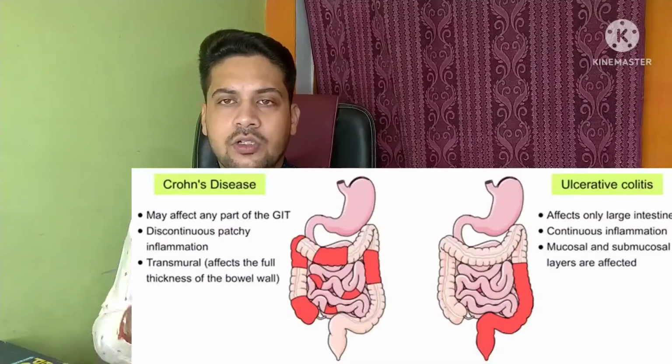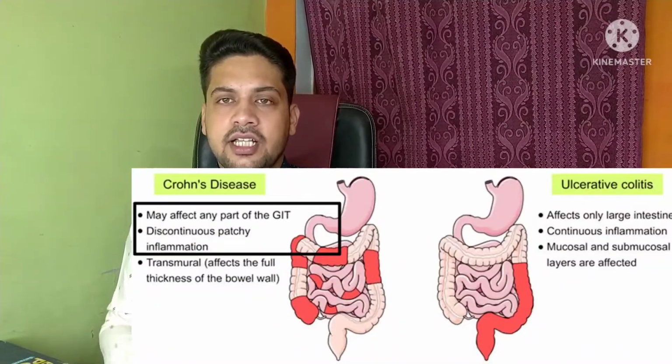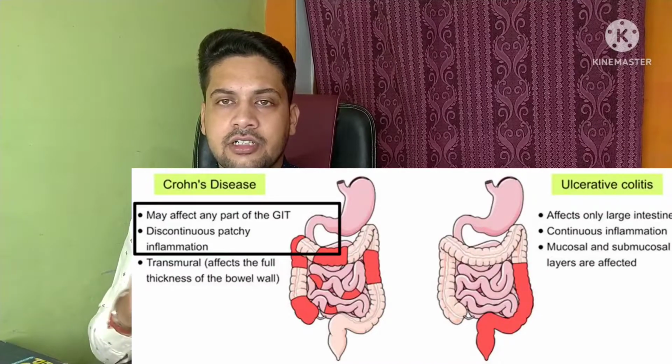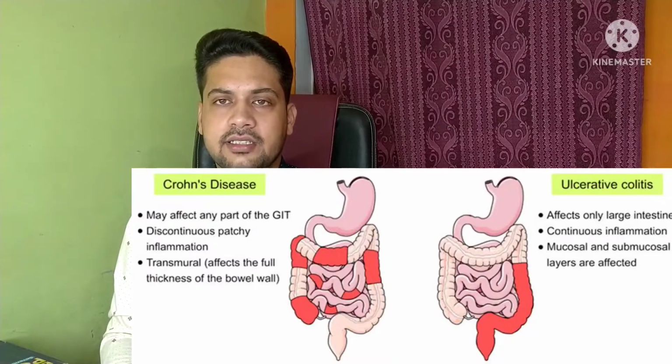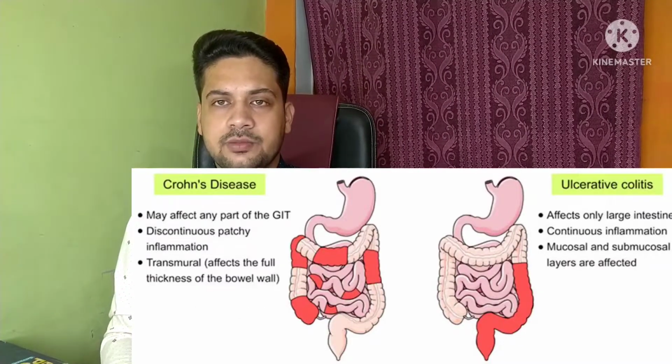Now going to Crohn's disease, Crohn's disease involves the whole GIT system, and it has discontinuous patches, whereas ulcerative colitis is a continuous patch. The most prominent part in Crohn's disease is the ileocecal junction, with discontinuous patches and inflammation. It involves the transmural layer: all four layers of the intestine are involved and ulcerated, that is mucosa, submucosa, muscularis, and serosa. In ulcerative colitis, only two layers, mucosa and submucosa, are involved, but Crohn's disease involves four layers.